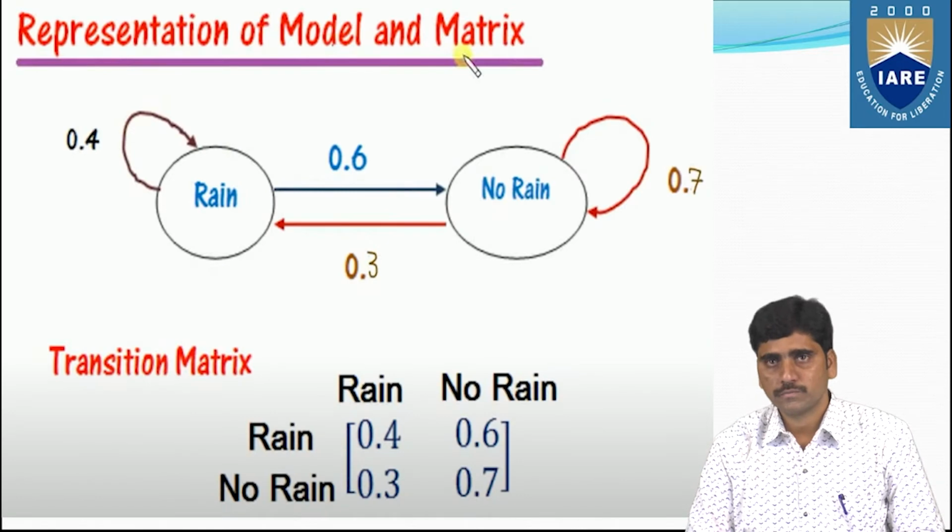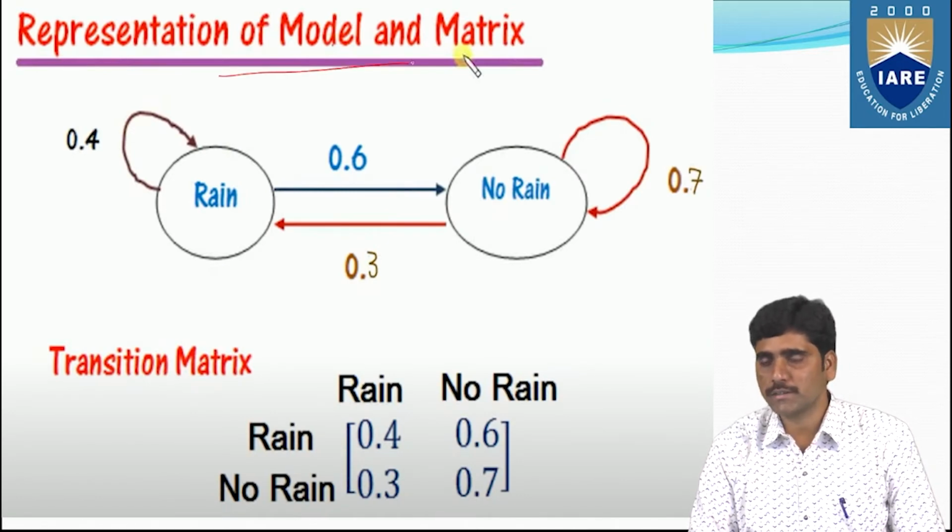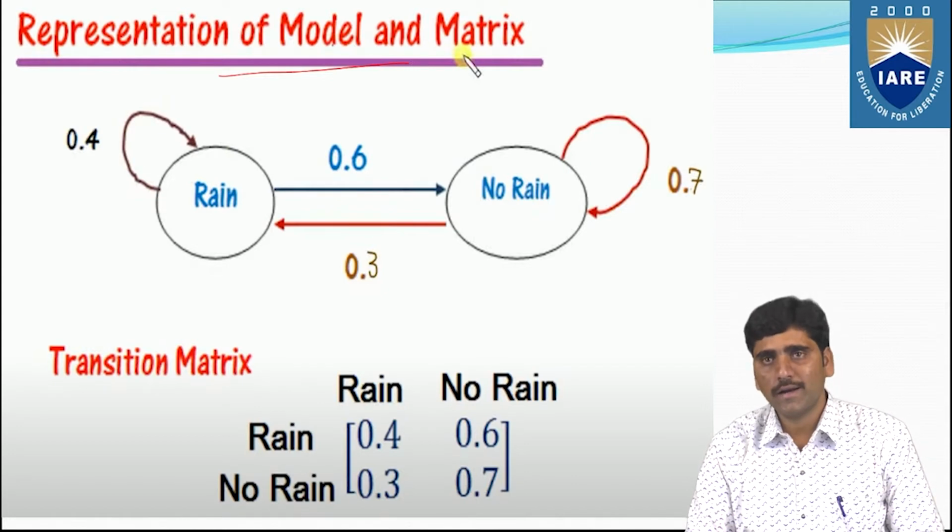So we'll see the representation of the transition model and matrix.